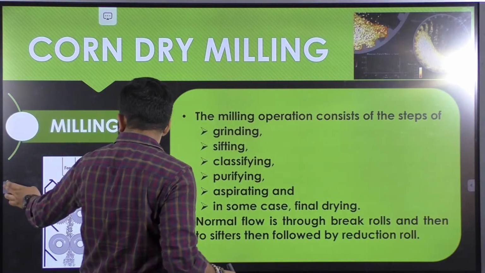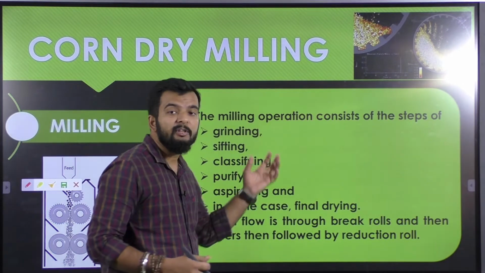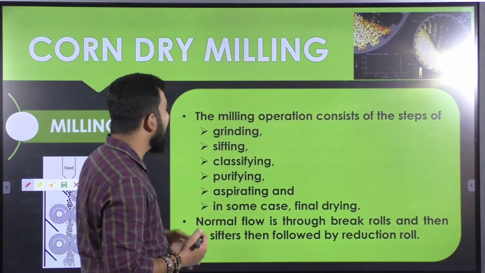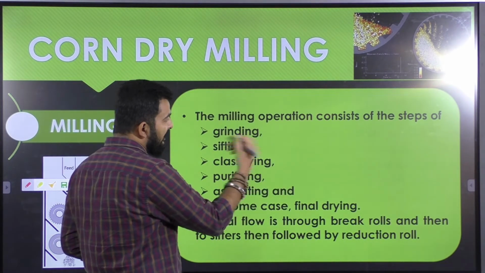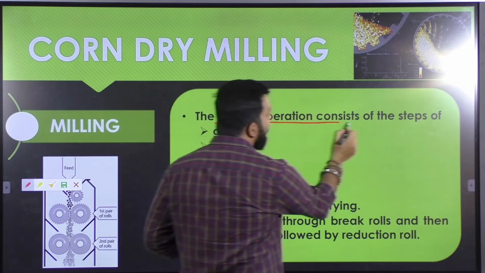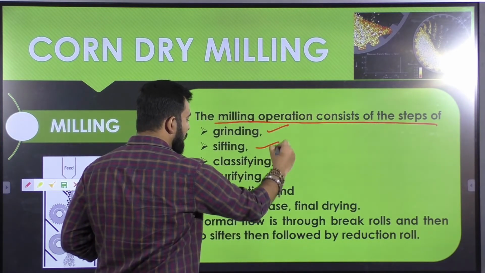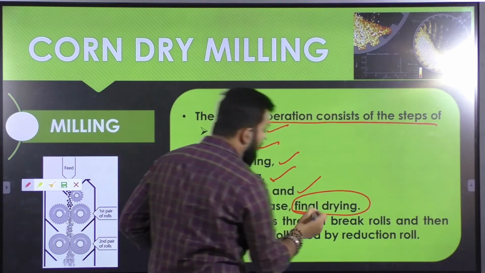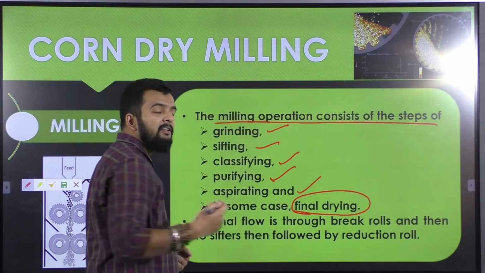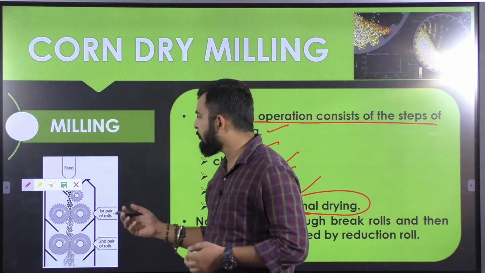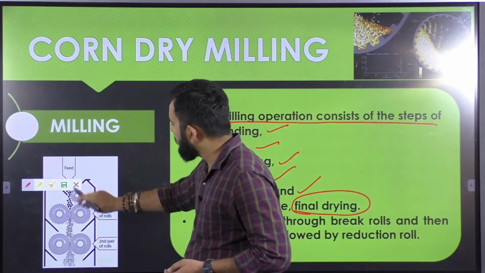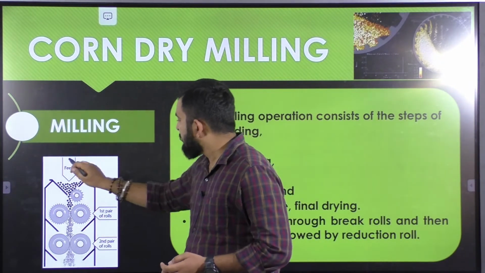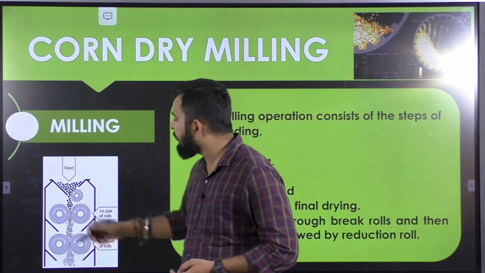Next is milling. After your endosperm in the form of large grits has been extracted, this primary product goes through different milling operations consisting of grinding, sifting, classifying, purifying, aspiration, and in some cases final drying. After the product has been obtained, that is endosperm in the form of large grits, this feed will enter the reduction or break rolls. First it will be broken down into finer particles.